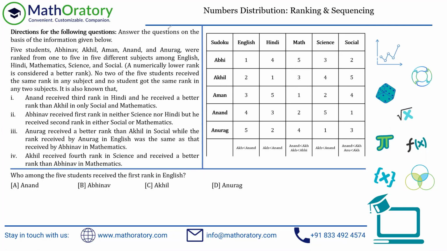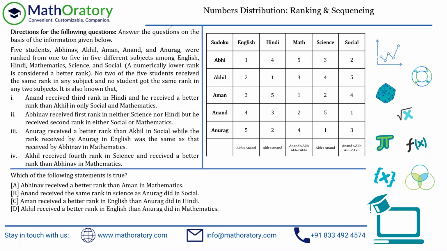This one asks for who among the 5 students received the first rank in English? Who among the 5 students received the first rank? Okay, so we're looking for first rank in English, right? So Abhi. So that's the answer, option B. Yeah, Abhinav was the full name, by the way. So let's look at the next question.